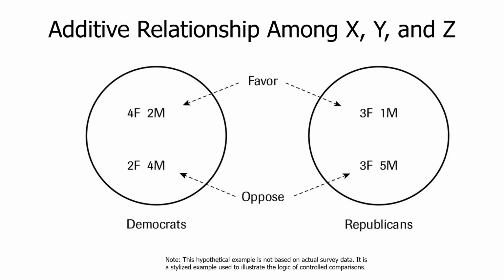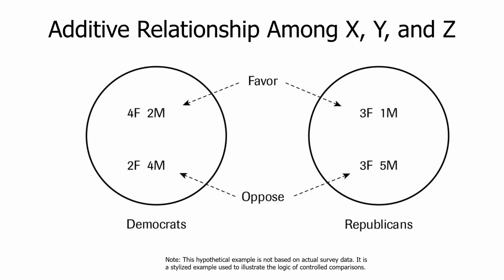If we look at the females, look at female Democrats. What percentage are in favor of gun control? Well, it looks like 4 of 6, which is what, 66, 67% are in favor of control. Now let's look at the females on the Republican side. 3 of 6, so 50% are in favor of control. So as we hold gender constant among females and we move from Democrat to Republican, we do see a partisan effect. That is, the female Democrats, percentage-wise, are about 17 percentage points more likely to favor control than the female Republicans.